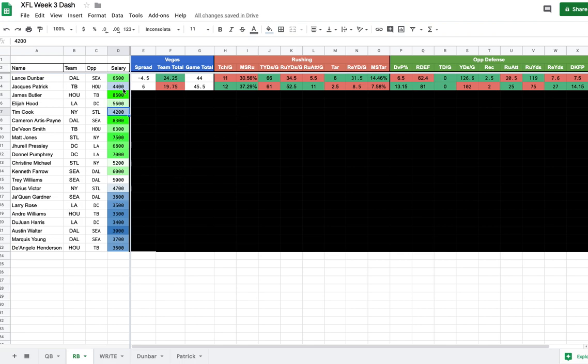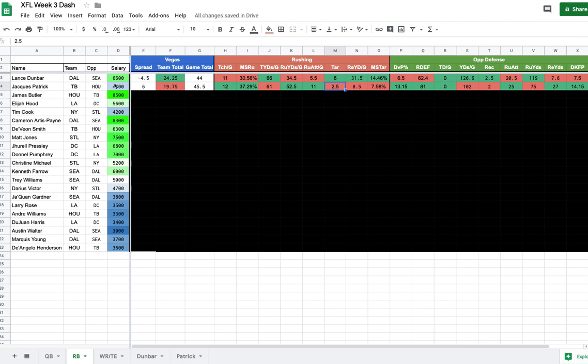As of right now, I'm going to have a good amount of interest in that 4,400 Jax Patrick in a game where they're going to be putting up a lot of points. With Patrick running 12 routes last week, they're still going to be able to have a little bit of volume, a little bit of a floor in the receiving game. He has averaged 2.5 targets a game, which obviously isn't Lance Dunbar level.